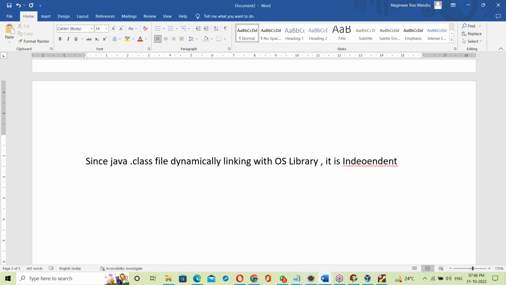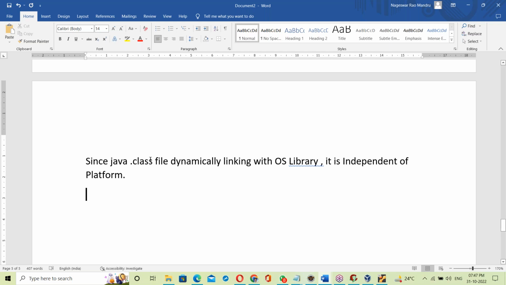Independent of platform. That's clear. Every time the OS changes, the link changes. That's the reason it is called platform independent. Now Java is made platform independent by this JVM.